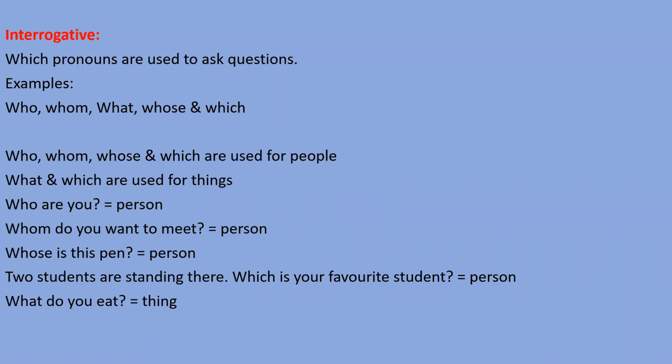Next, what do you eat? In this, I have used the word what for a thing, not a person. Which is your favorite shirt? Here I have used which for a shirt, which is a thing, an object, right? So for objects and things, we should use what and which, and for persons, we should use who, whom, whose, and which. So basically, dear students, we can understand that which can be used for persons and for things also, right? And now let's understand one by one how to use them.